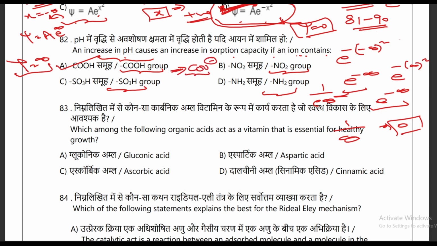Okay, so this ionization enhances the interaction between the negatively charged carboxylate anion and the positively charged adsorbents in the solution. So that leads to increased sorption capacity. But if we consider the NO2 group, this NO2 group doesn't ionize with change in pH, so this option is incorrect.